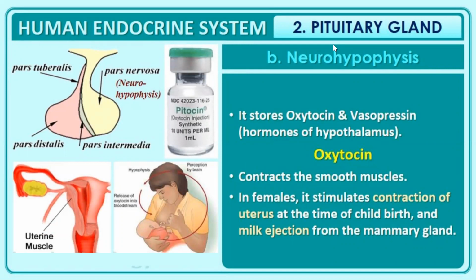The posterior part of pituitary stores oxytocin and vasopressin, the hormones which are released by hypothalamus. Oxytocin contracts the smooth muscles. In females, it stimulates contraction of uterus at the time of childbirth, and it also helps in milk ejection from the mammary gland.